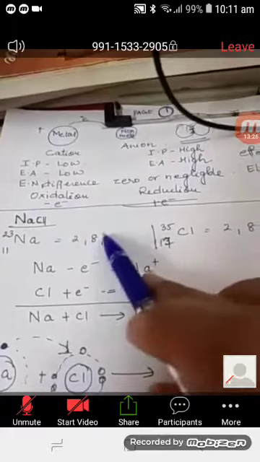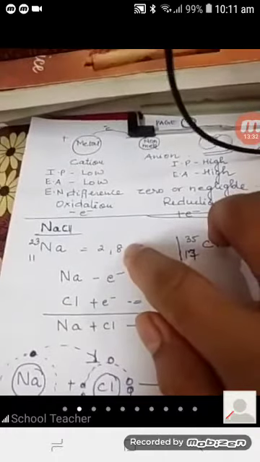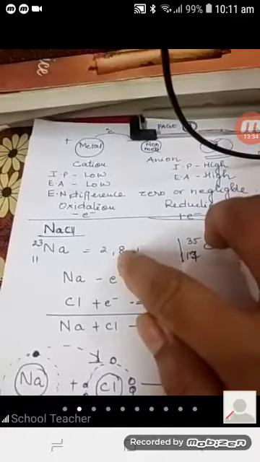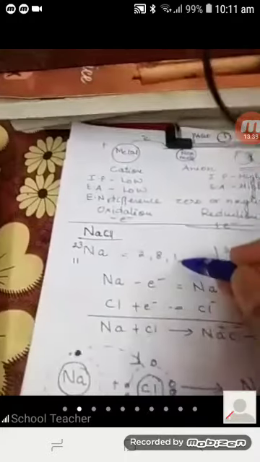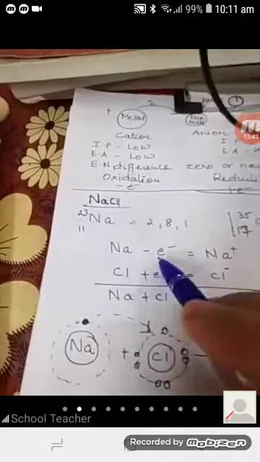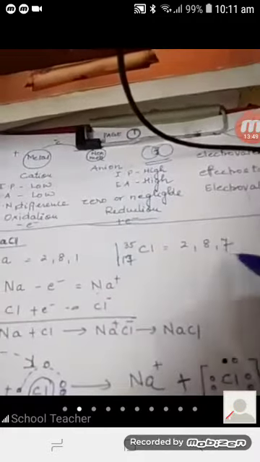One electron is extra. If it donates this electron, what will happen? It will have only 2 shells, and the outermost shell will carry 8 electrons. So it will donate its electron and convert into a cation. Na is donating the electron and converting into Na plus ion. Similarly, for 2, 8, 7, you cannot donate 7.